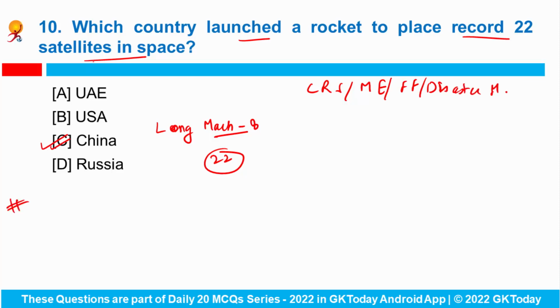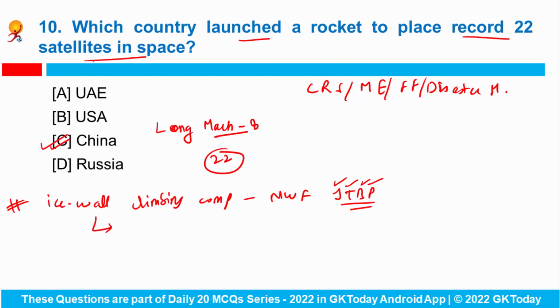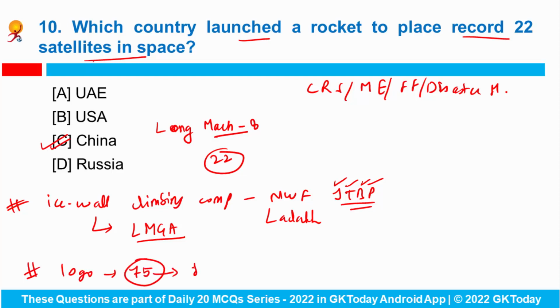Fine. Now apart from it, an ice wall climbing competition was organized by the ITBP force in Ladakh. ITBP stands for Indo-Tibetan Border Police. This competition was held in collaboration with the Ladakh Mountaineering Guide Association. This is the first time that an ice climbing competition was organized in India. So you can be asked which state or union territory hosted India's first ice wall climbing competition? The answer is Ladakh.